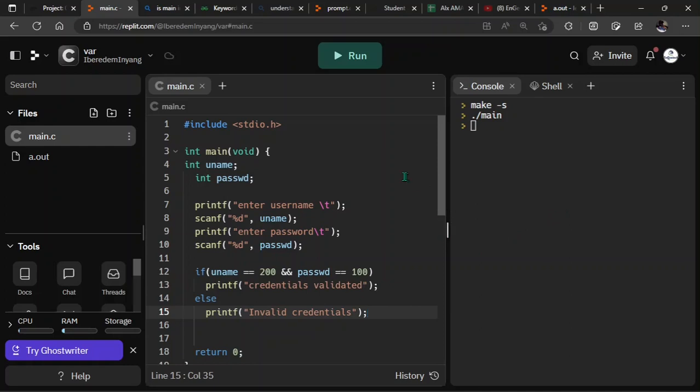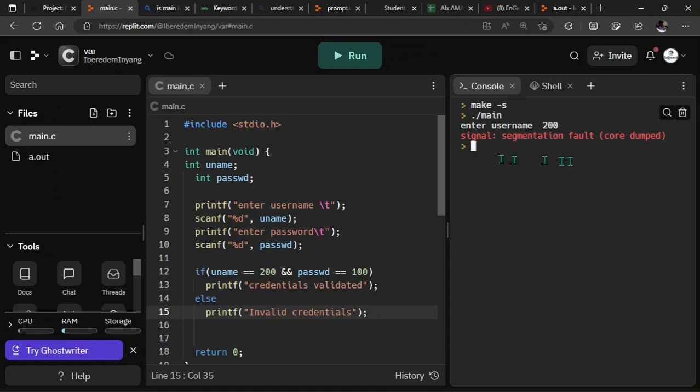Now, if I run this program, it's going to check, after you input your name and then your password, if the password and the username correspond with what we have here. So you're supposed to enter 200 for your username and then 100 for your password. Let's run and check that out. If I enter my username as 200, then I enter my password, the program dumps. Let's see how to correct that.